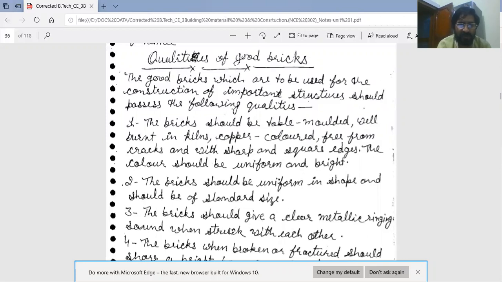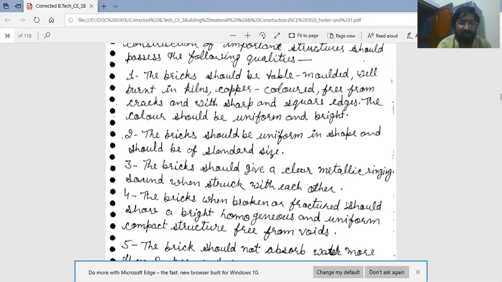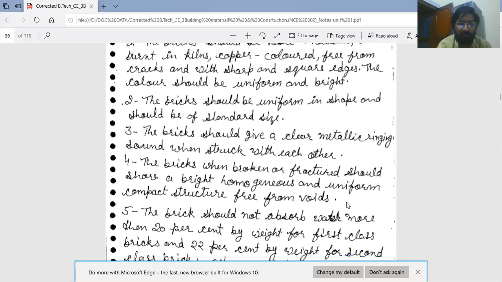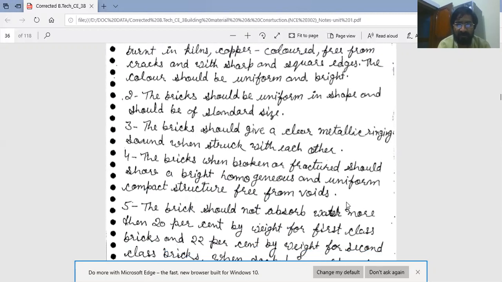Third, the brick should give a clear metallic ringing sound when struck with each other, not a dull sound. Fourth, the bricks when broken or fractured should show a bright, homogeneous and uniform compact structure free from voids.